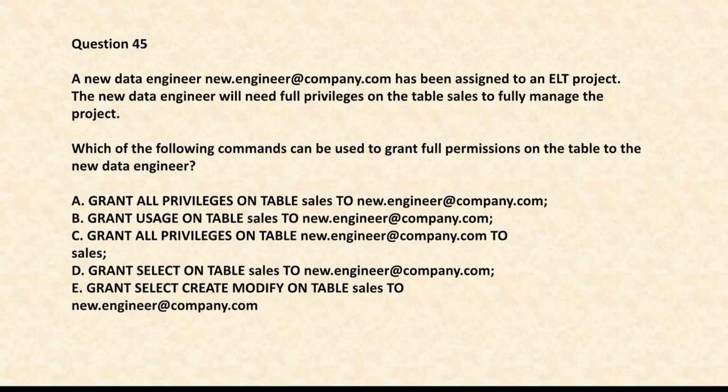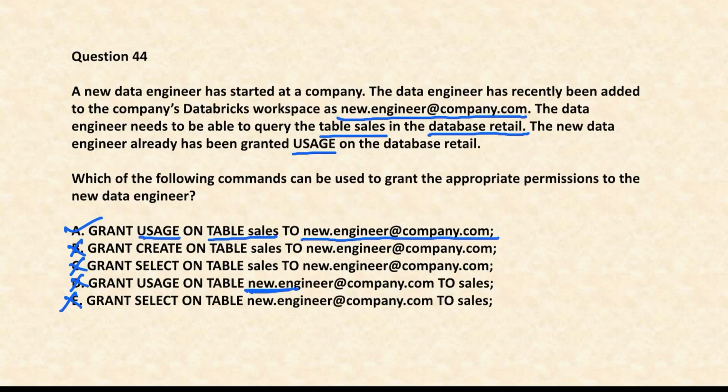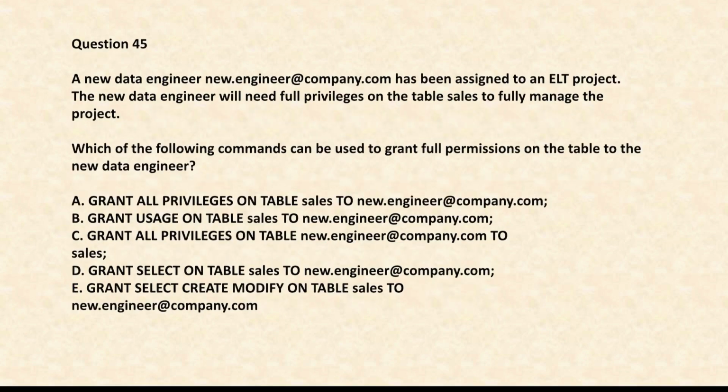The next question says a new data engineer has been assigned this project. The new data engineer will need full privilege on all the tables, sales, to fully manage the project. Which of the following commands can be used to grant full permission on the table to new data engineer? So this is also a similar type of question as question 44 that we just saw. So what you need to do is you need to know how the data governance and Unity Catalog basically works.